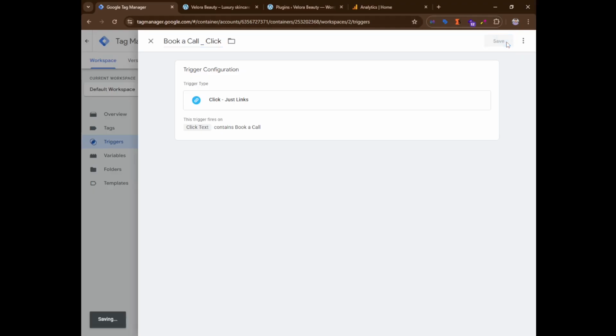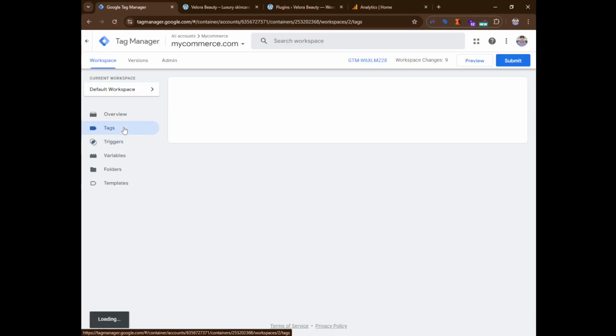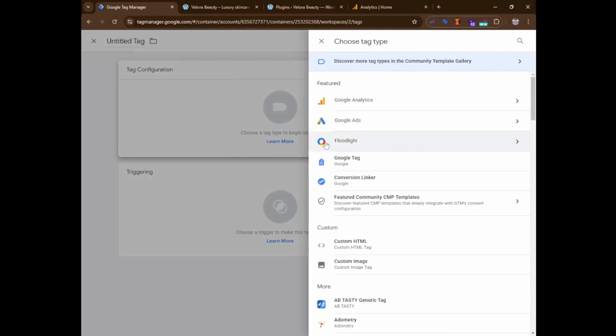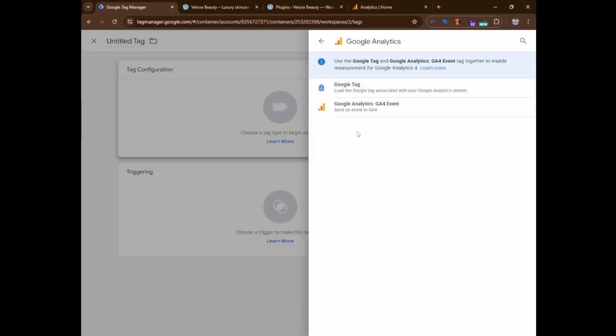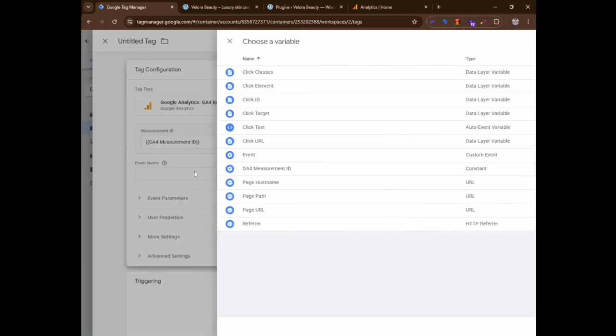So I'm going to save it right now. It might take some time. Yeah, so I am here in tags. We need to create a new tag in order to track this. I already told you the Google tag is specifically used for configuring Google Analytics 4 with GTM, but for a specific event, we need to use Google Analytics GA4 event. So I'm going to click it and select our measurement ID.